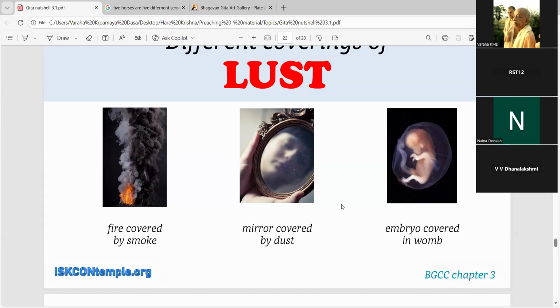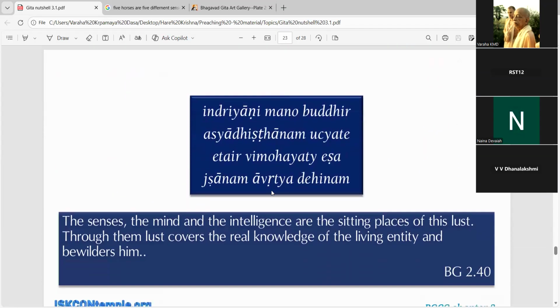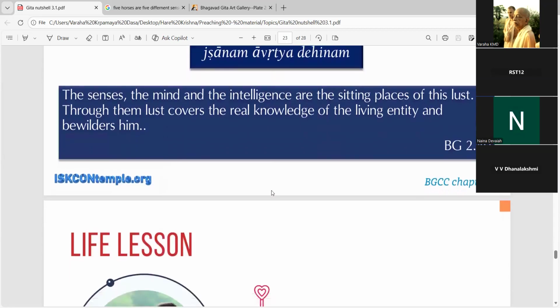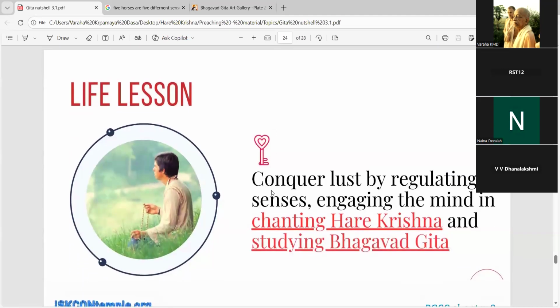So they cannot function. But when you clean this mirror, then you can understand what is knowledge and what is the intelligence. And that way we can clearly overcome the lust, which is the biggest cause of trouble in today's world. So let us see what are the life lessons.